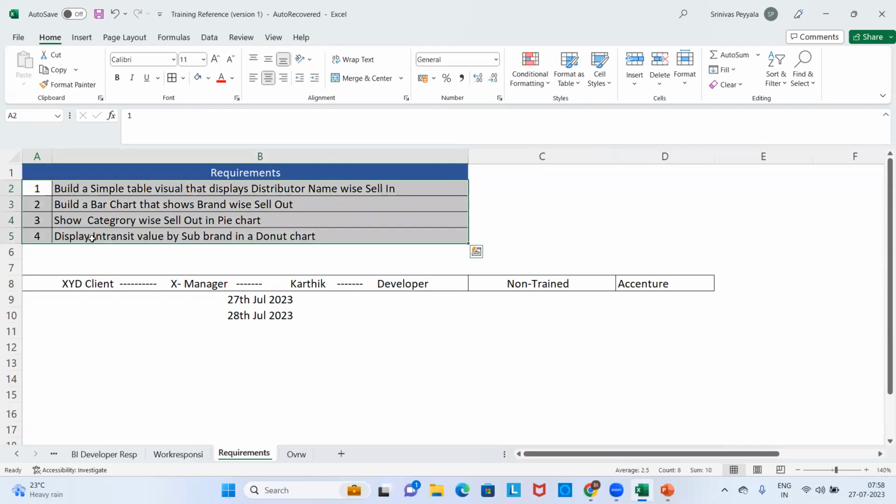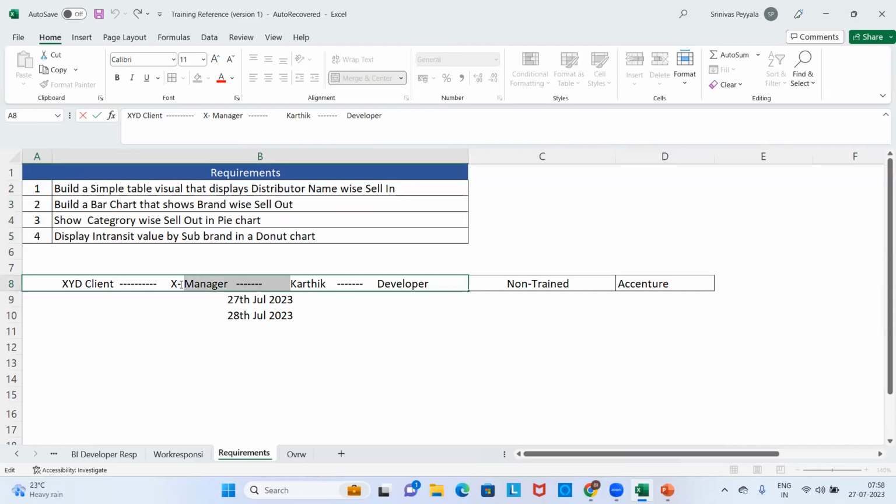He doesn't even know what reporting tool or what technology he can use to fulfill these requirements for the client. So immediately, either he can ask his manager what technology we have now, or if he hesitates to ask his manager, he can ask his friends who are working in a reporting environment in other companies or in the same company.